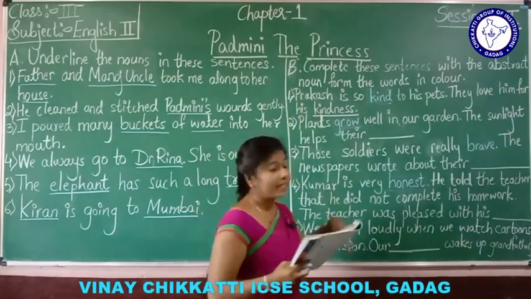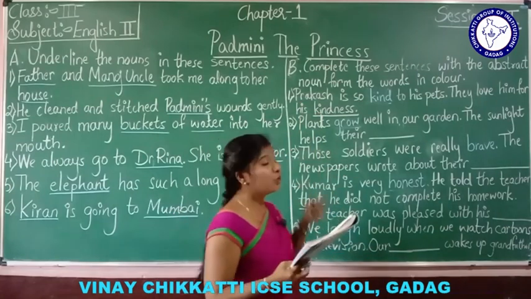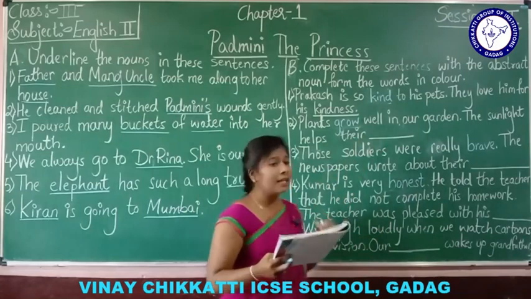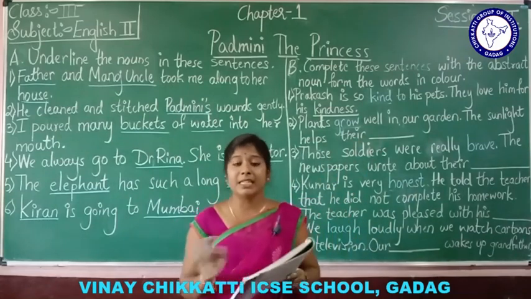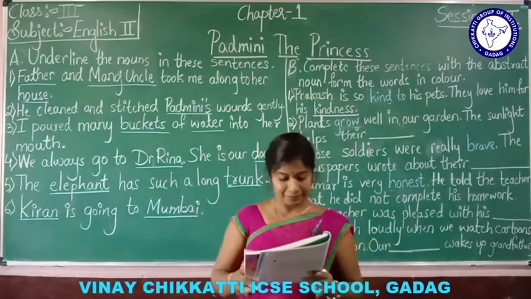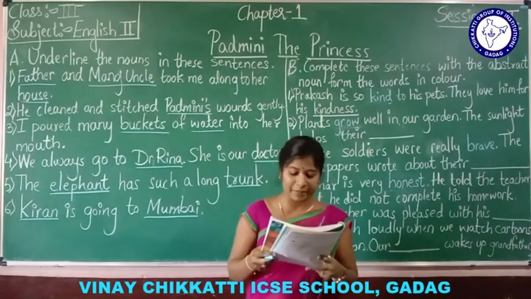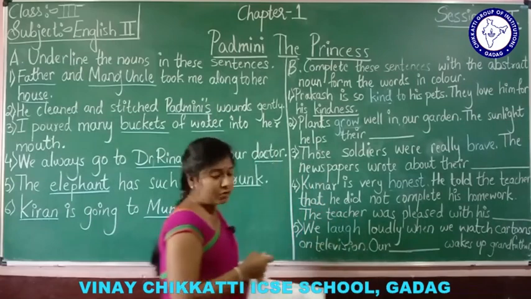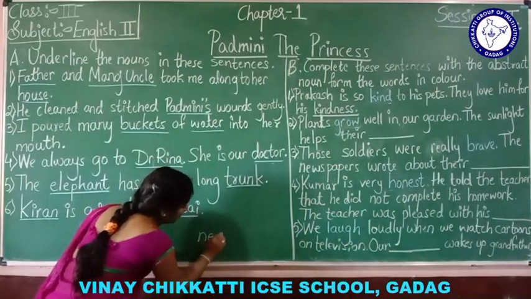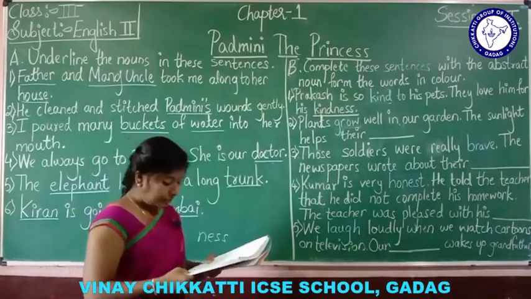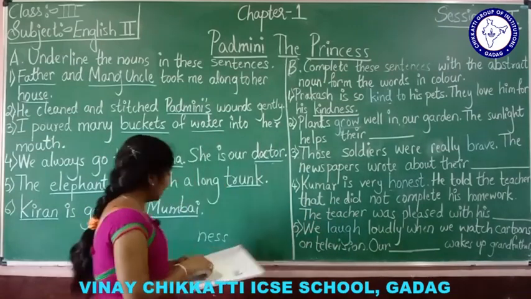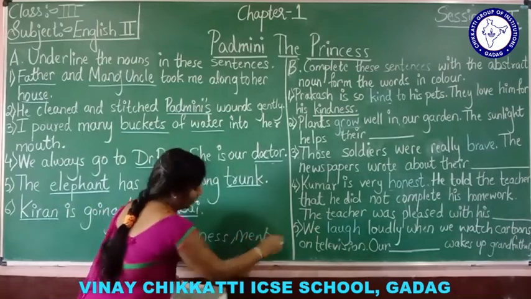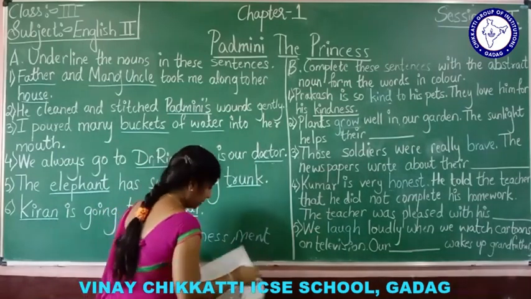For example, kinds, braves. We can't say like that, no? Kinds, we can't say. So, it doesn't have plural form. Okay, some abstract nouns are made by adding NESS. See, some abstract nouns are made by using NESS, MENT, understood, and DOM.